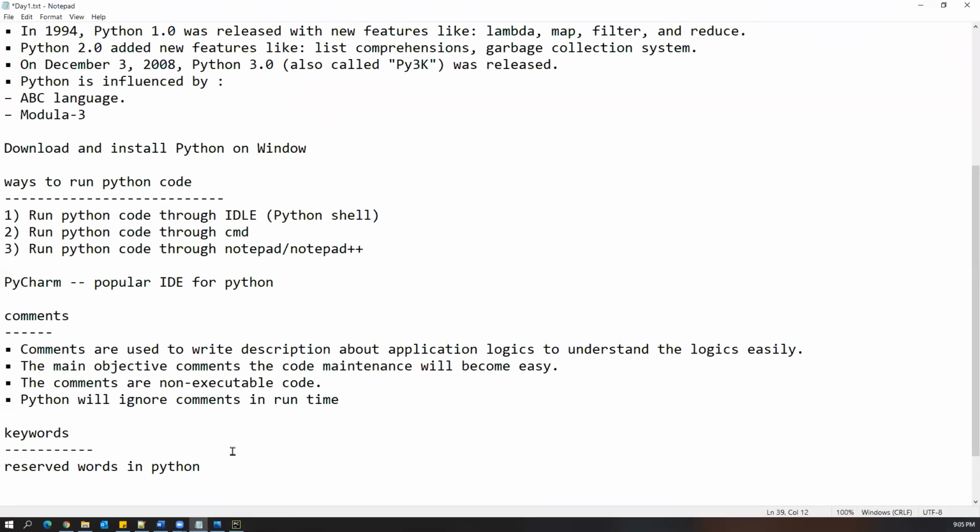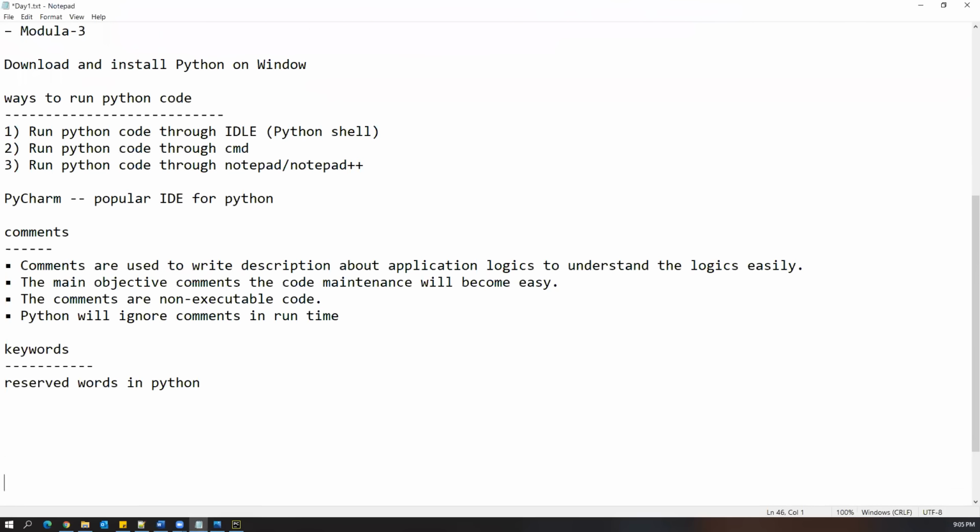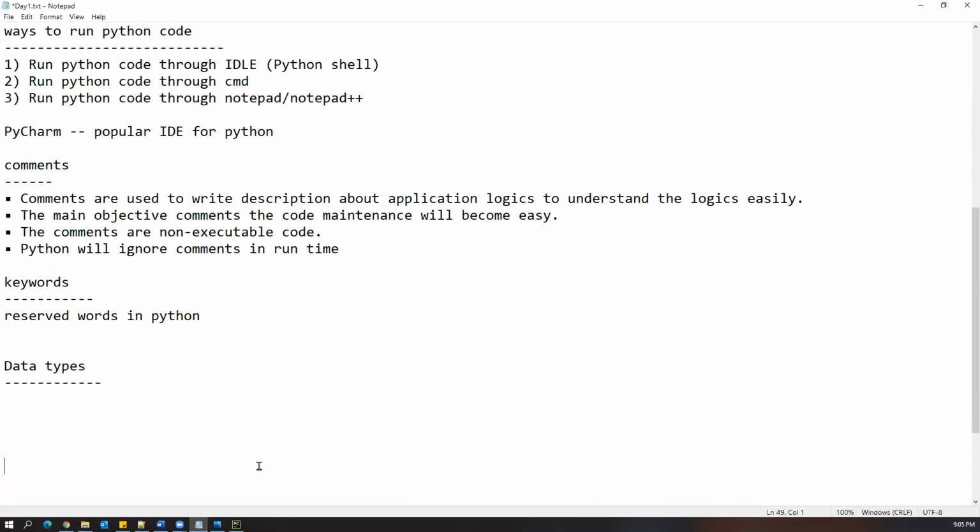So this is a simple understanding of what a keyword is. A keyword is a reserved word which we cannot use for any other purposes. The next most important thing is data types. Every programming language has some data types, and even Python has data types, operators, everything. But something is different here, I'll tell you. So what is a data type, first of all?